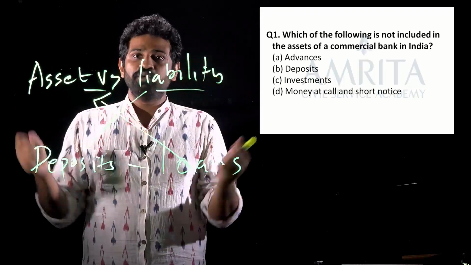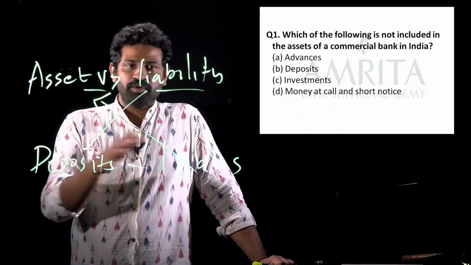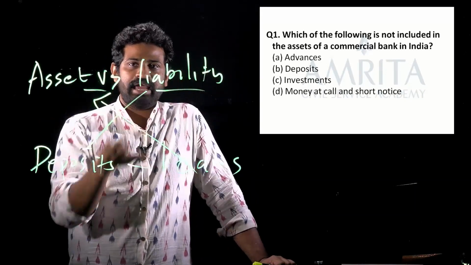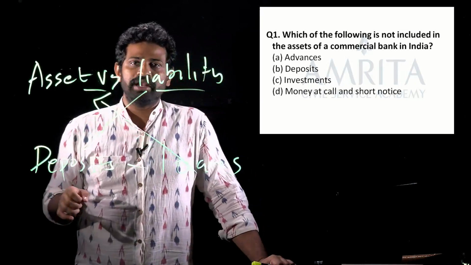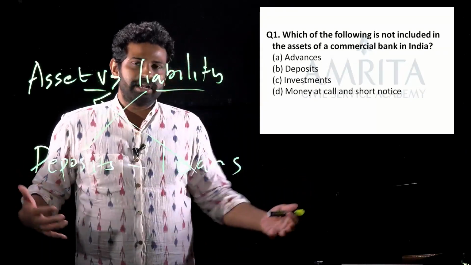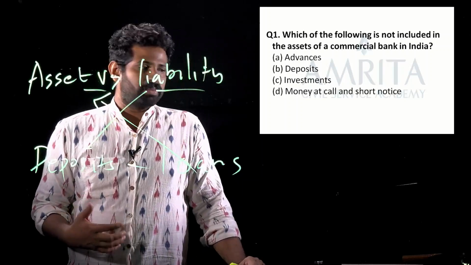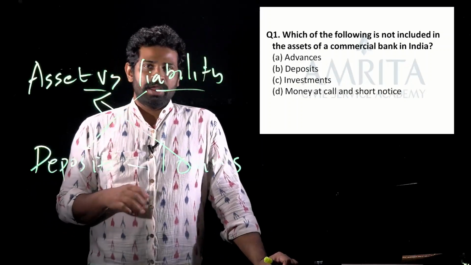I'm not saying that all of you would be easily able to arrive at these conclusions, but you might have heard of these ideas, or heard asset and liability being interpreted in this way in the banking context already. All that makes your job a little bit easier, having some background in the subject. But adding to that, if you put some amount of common sense into play, this question should be an easy win for you.